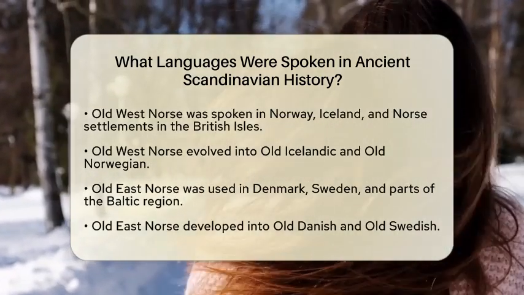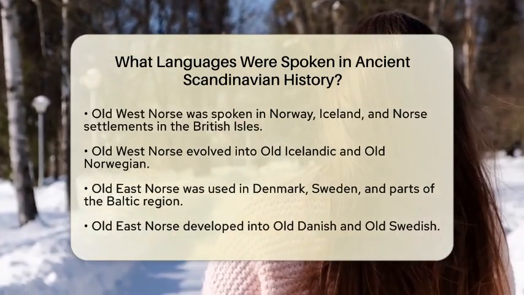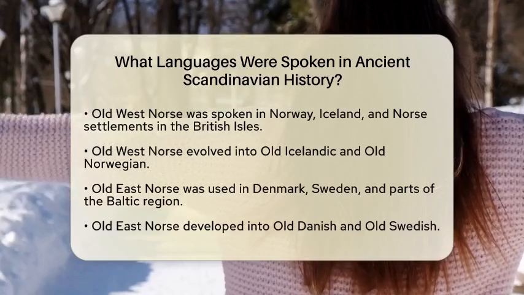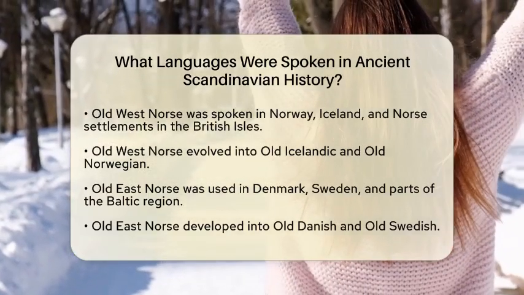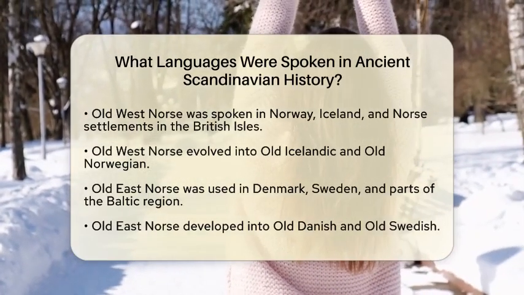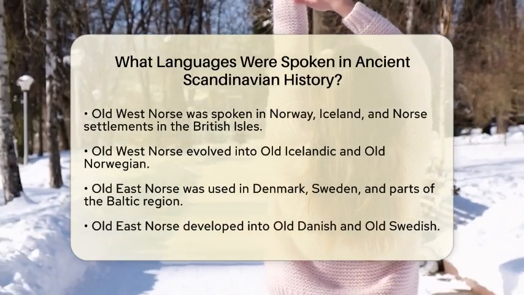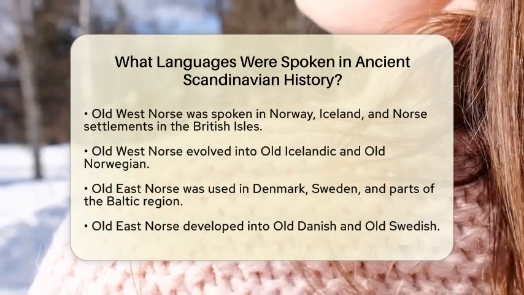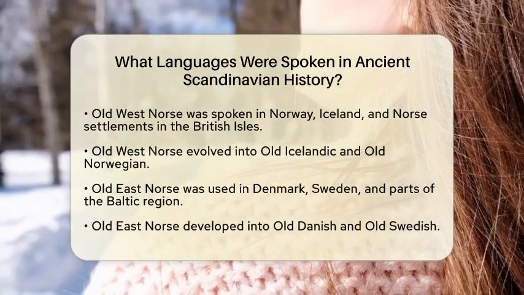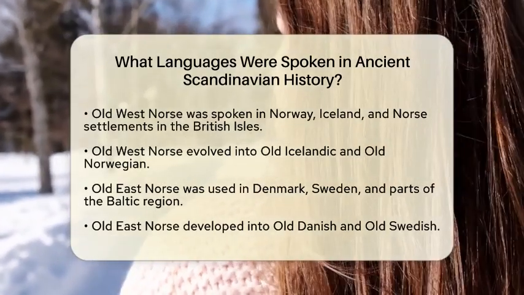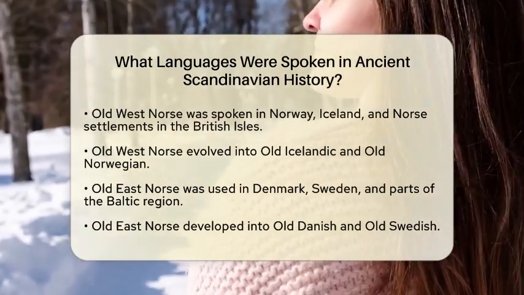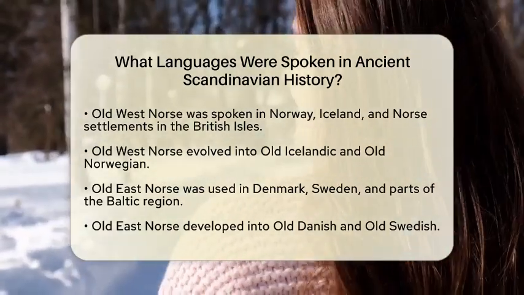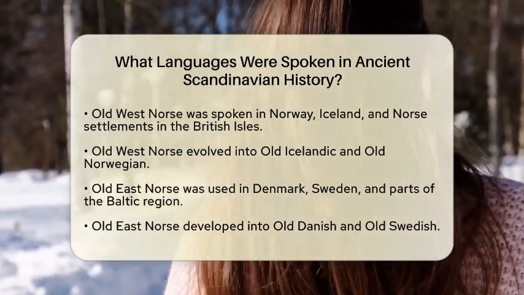The second branch is Old East Norse. This dialect was used in Denmark, Sweden, and parts of the Baltic region. Old East Norse eventually developed into Old Danish and Old Swedish. In addition to these two main branches, there was a distinct dialect called Old Gutnish. This was spoken on the Swedish islands of Gotland and Faroe.